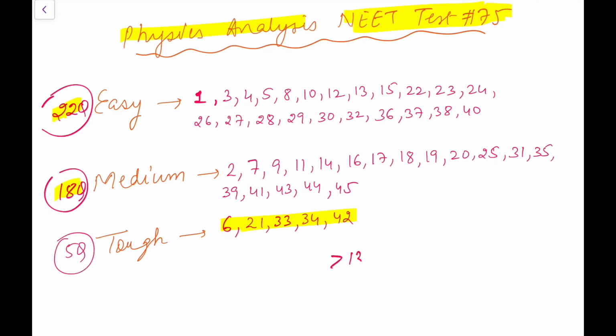So again, for someone who is looking for physics somewhat slightly better than average, it should be 135 plus, and for very good students it should be 165 plus in this particular paper that I recommend.